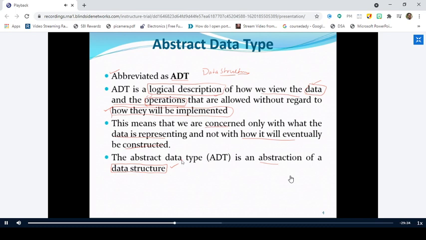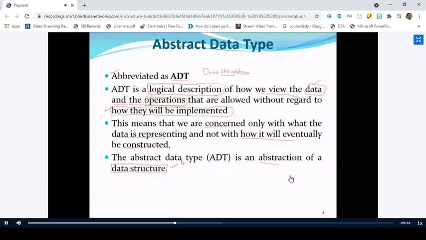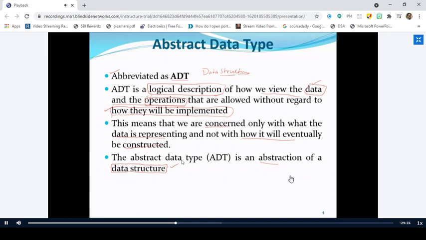Yes, sir. Nothing to worry about. If somebody asks you, or if you want to write a definition of abstract data type, you can write it on your own. An abstract data type is a logical description of how we view the data and the operations without regard to how it is implemented. This is a simple definition, right?